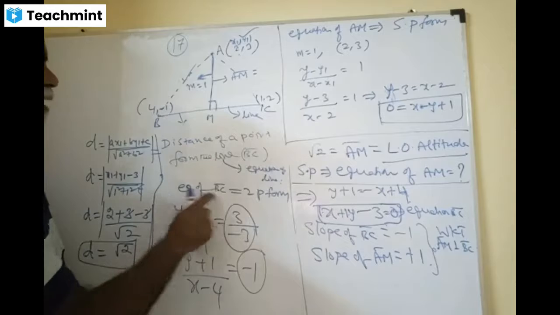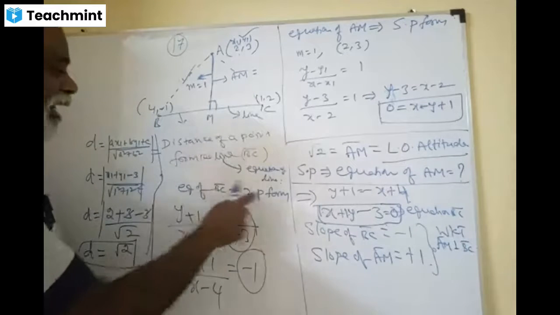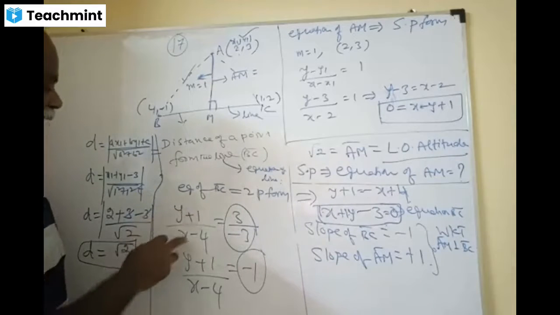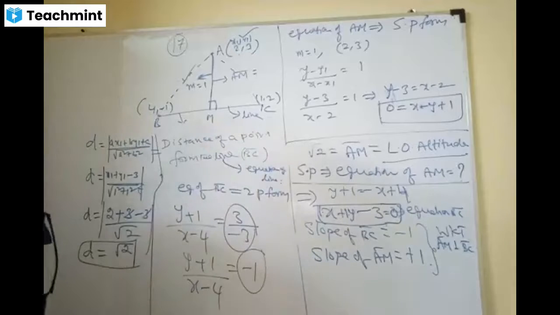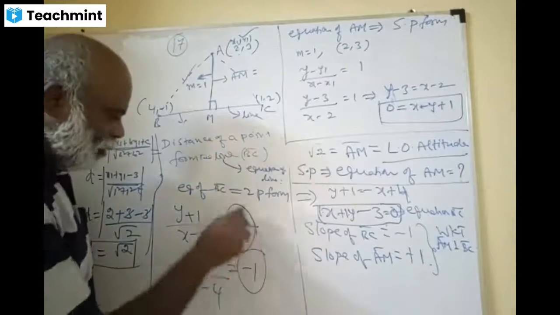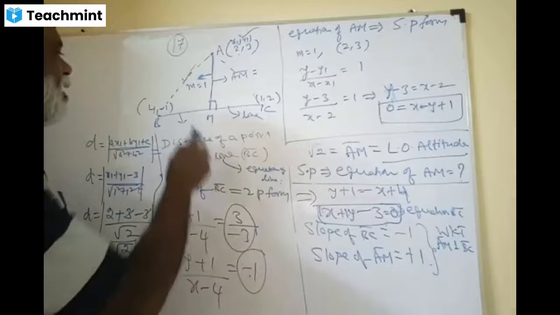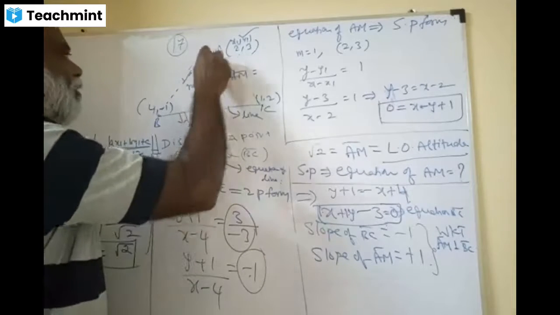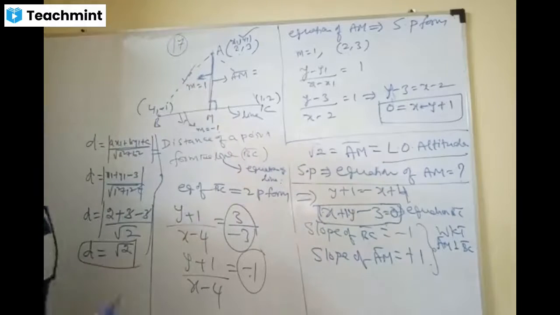So the equation of BC. Now you don't know the line, right? The line is called BC. The equation of BC is in the two-point form. Therefore, I write here (y minus y1) by (x minus x1) is equal to (y2 minus y1) by (x2 minus x1). This is nothing but the slope. The slope of this line is -1, and the slope of the perpendicular line will be 1. Anyway, just for future use, I am giving it.